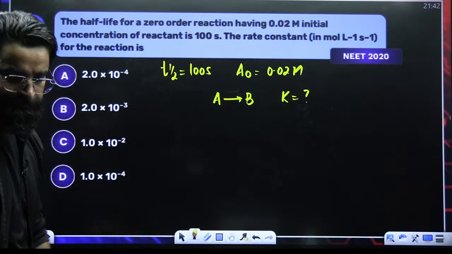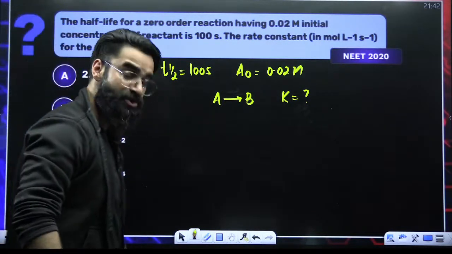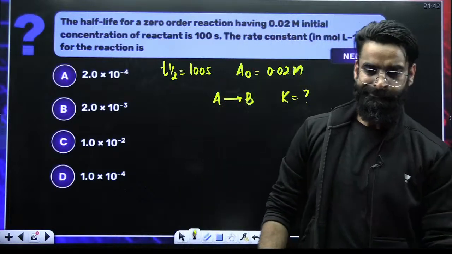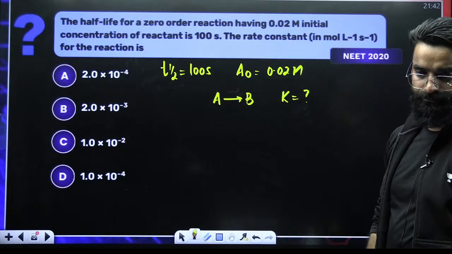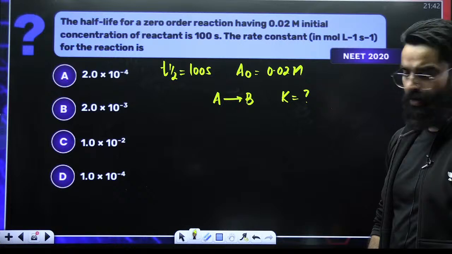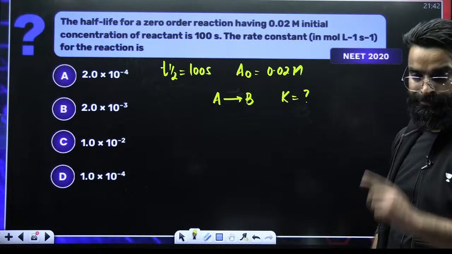I need to calculate its rate constant. Can't you solve it, guys? A very basic equation this is. A very, very basic question this is, I must say.